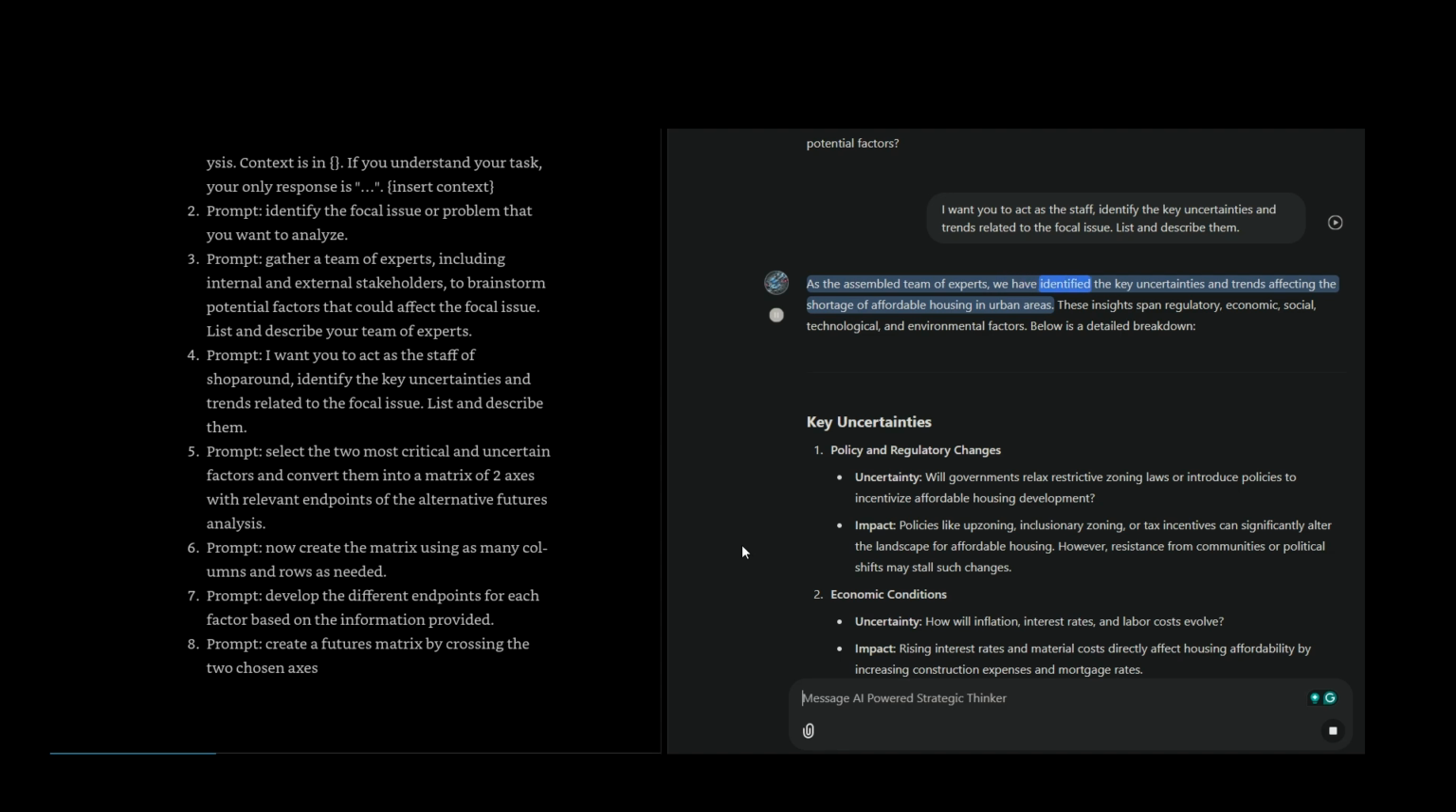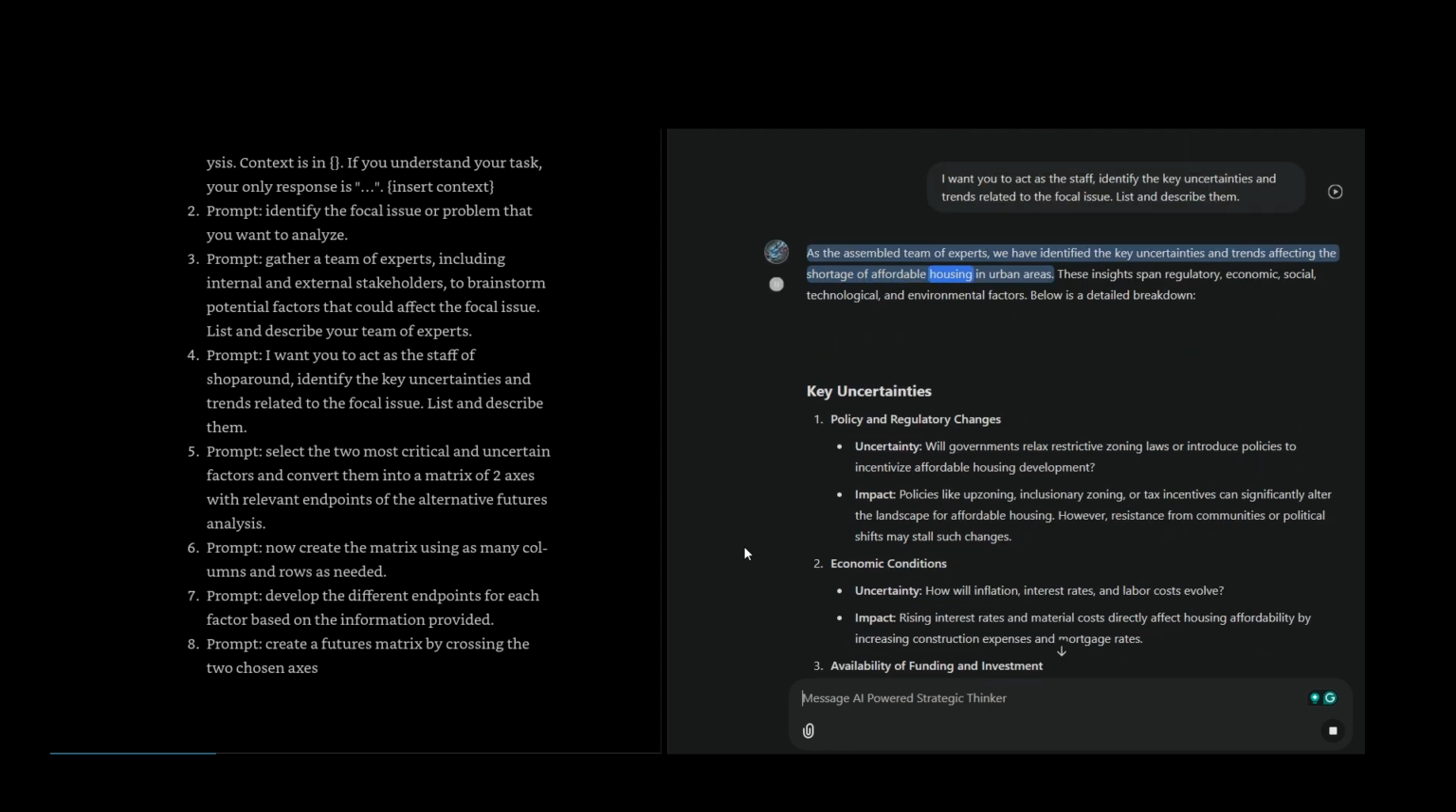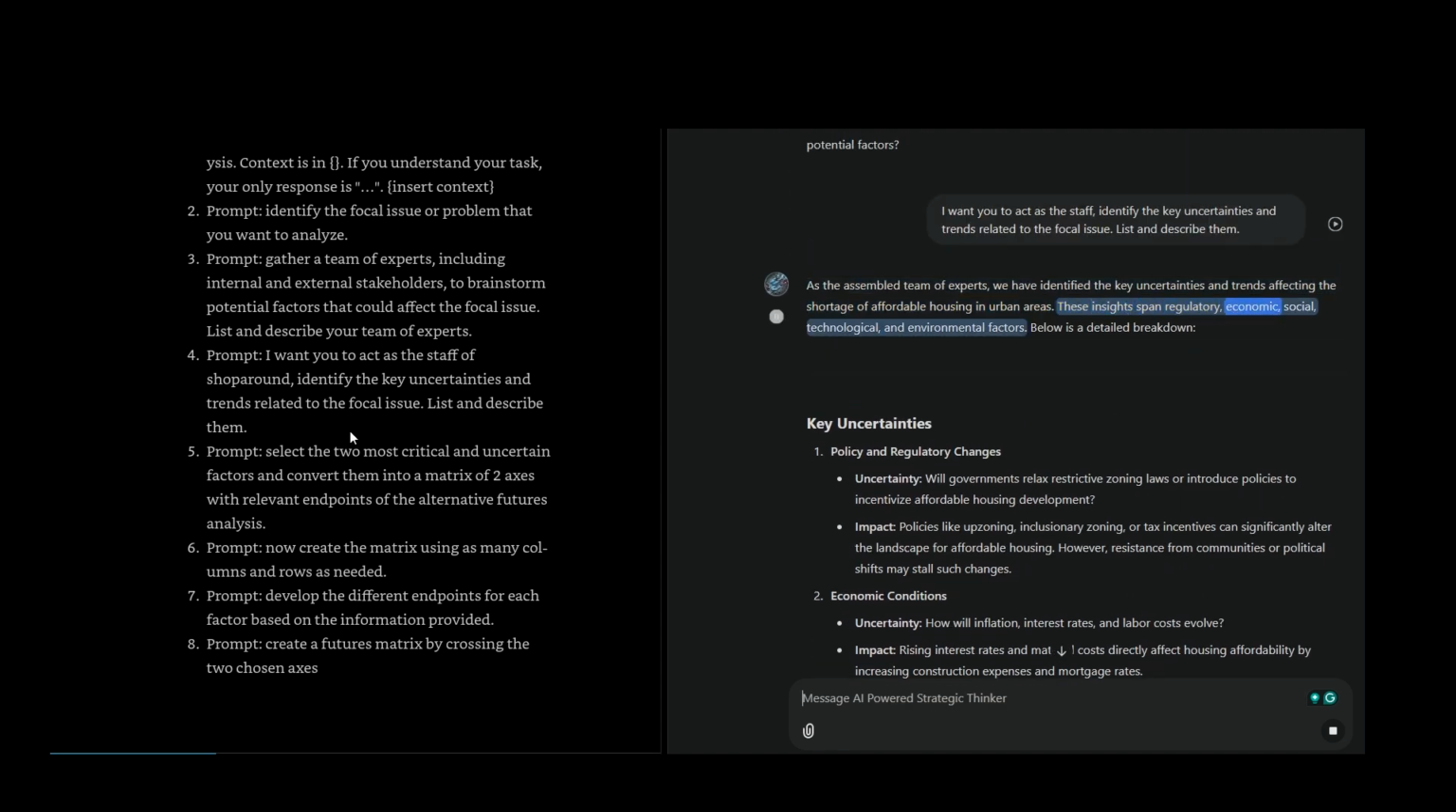As the assembled team of experts, we have identified the key uncertainties and trends affecting the shortage of affordable housing in urban areas. These insights span regulatory, economic, social, technological, and environmental factors. Below is a detailed breakdown.